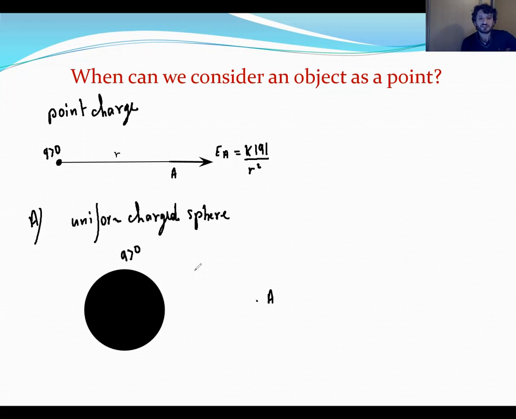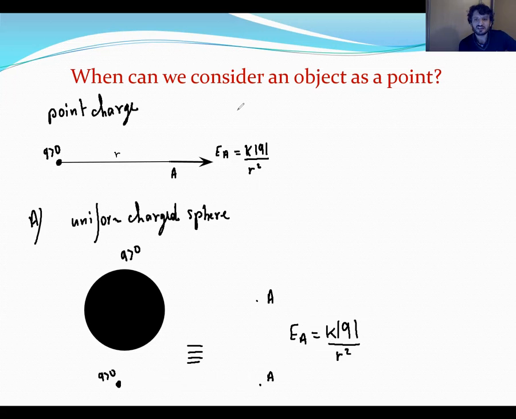So we can say this system is equivalent to a point charge Q positive, and I want to calculate the field at point A. In this case, E at point A equals KQ divided by the distance squared.